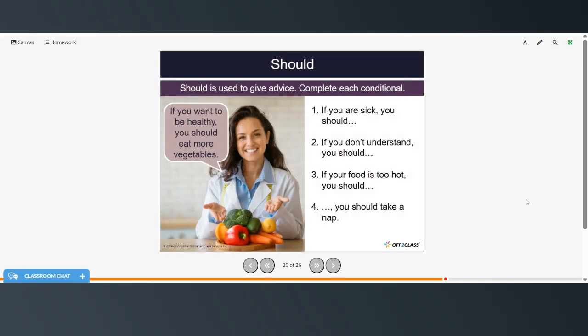Now, should is used to give advice. So complete each of these conditionals using should. Here's an example. If you want to be healthy, you should eat more vegetables. And you can go ahead and put your answers to these in the comments if you'd like some feedback.